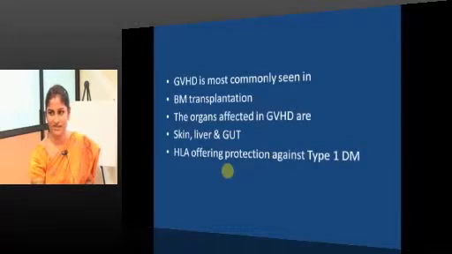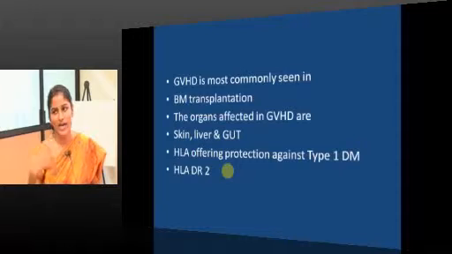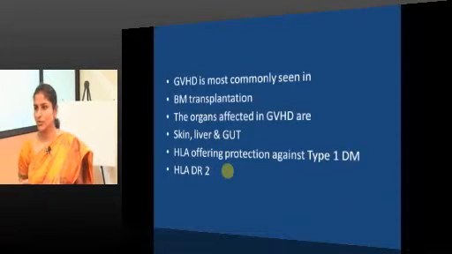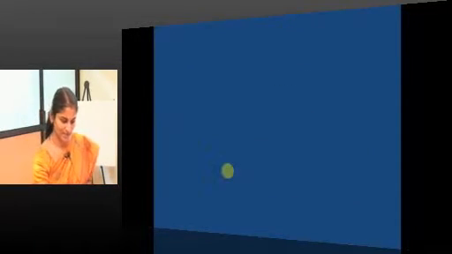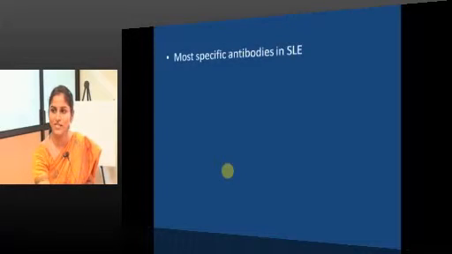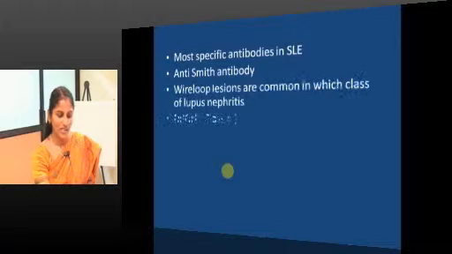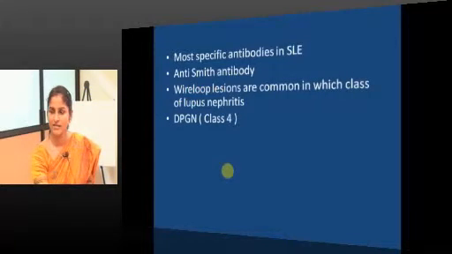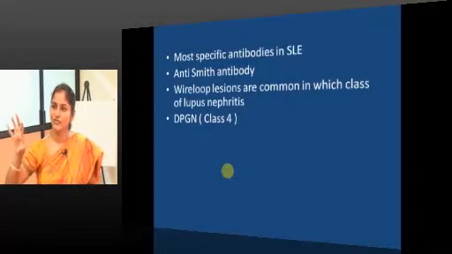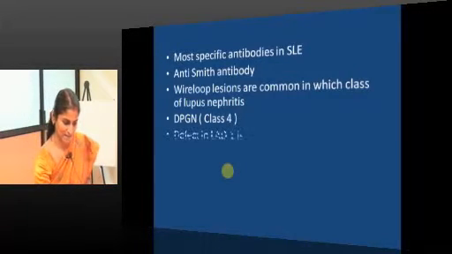Actually, we didn't discuss this. It is HLA DR2. When you have such a haplotype, you are protected from type 1 diabetes mellitus. Most specific antibodies in SLE: anti-Smith. Which class of lupus nephritis has wire loop lesions? Class 4, which is diffuse proliferative glomerulonephritis.